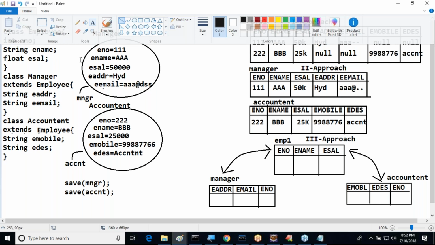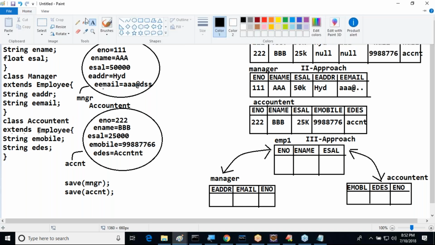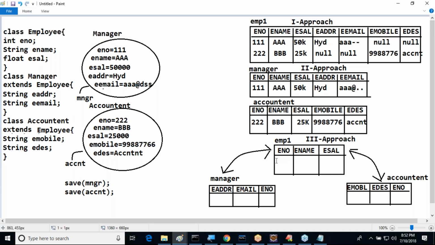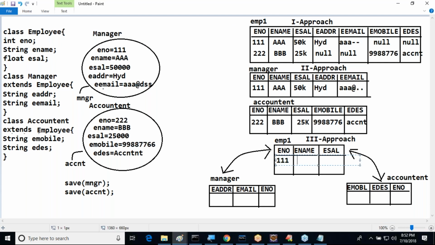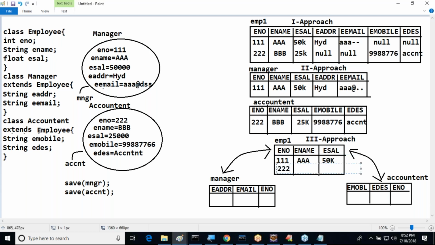Okay, fine. If I am going to save manager data and accountant data like this, what about our plan to distribute our data? Actually, in the EMP table, 2 records will be created. What are the 2 records? 111, AAA, 50K. Another record in the EMP1 table: 222, BBB, 25K. Like this, data will be stored here.